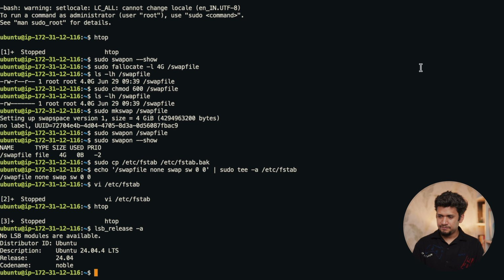Now we have verified the version of the operating system. Let's refresh the package list and apply all the available updates. It is advisable to do all the updates before you go on to do more things on your system. For that, let's write sudo apt update, and at the same time also run sudo apt upgrade -y, so it doesn't have to ask.